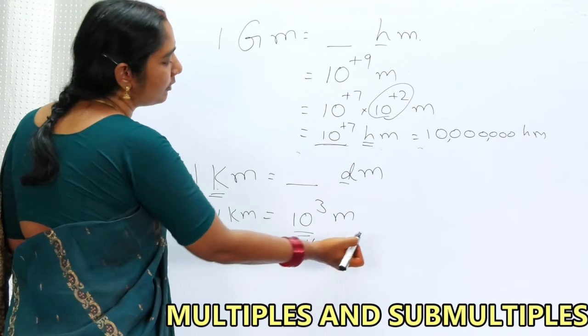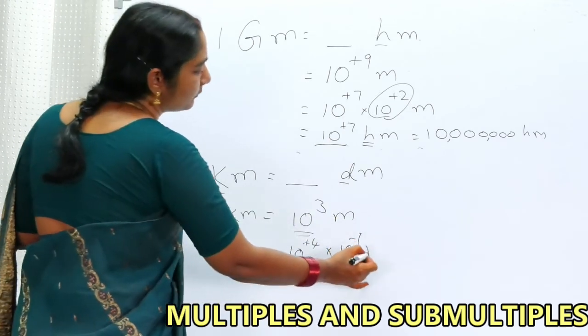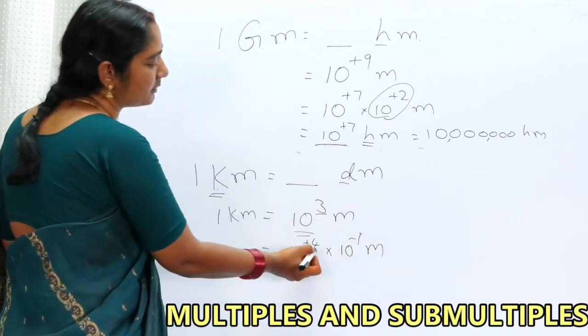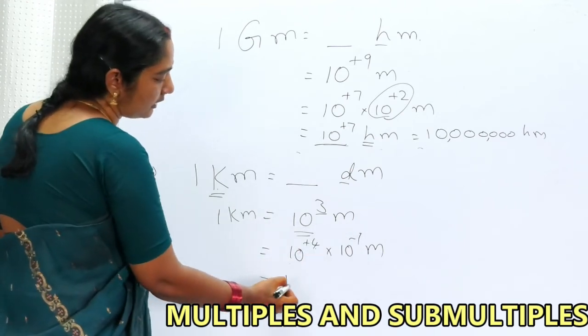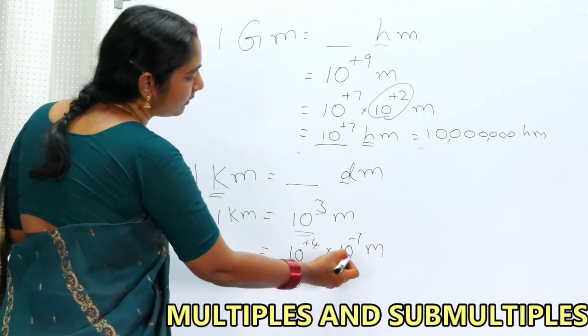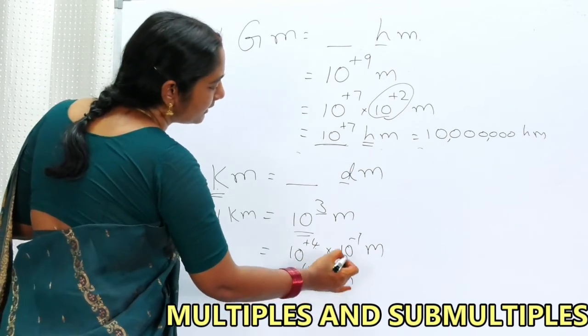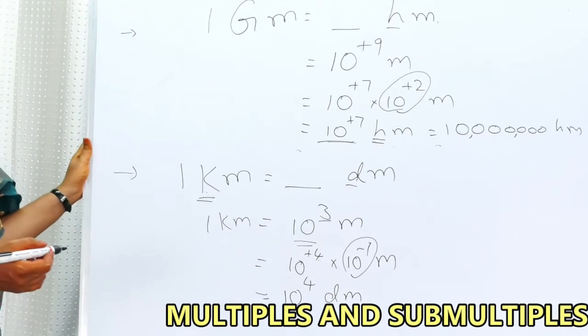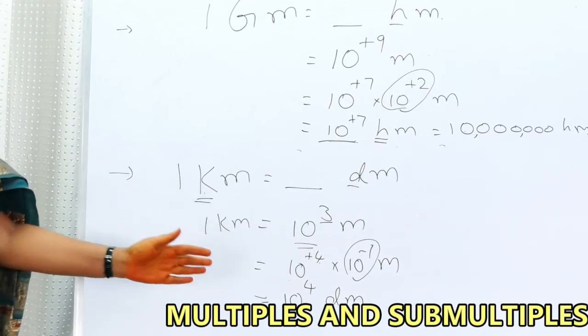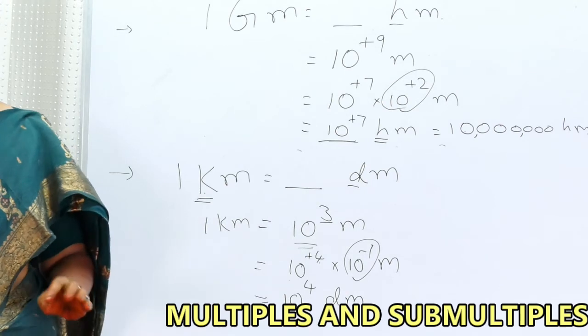4 plus 4 and minus 1 is plus 3. So this plus 3 I am writing as plus 4 and minus 1, 10 raised to the power. So that is equal to 10 to the power of 4 decimeter. Now in the place of 10 power minus 1, I can replace it with deci. So 1 kilometer is equal to 10 to the power of 4 decimeter.